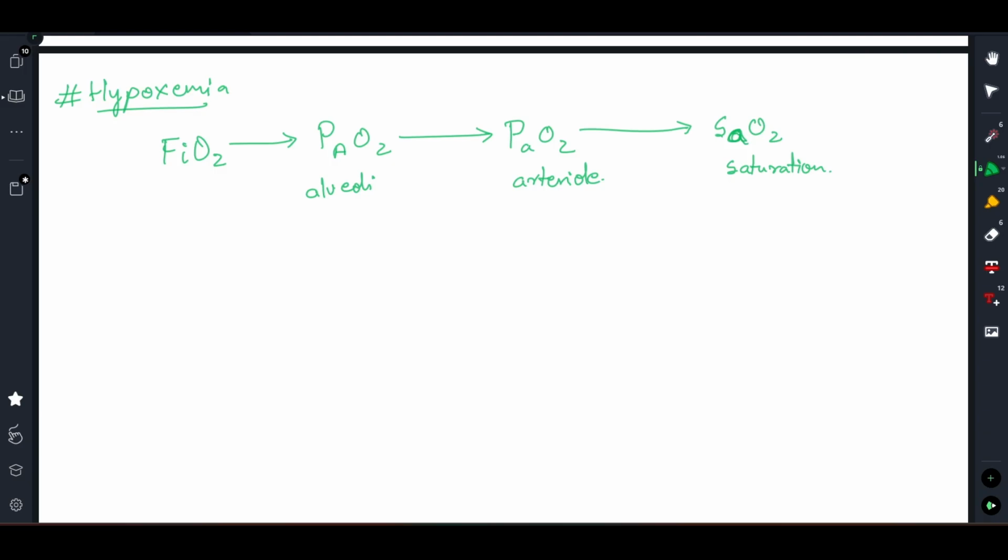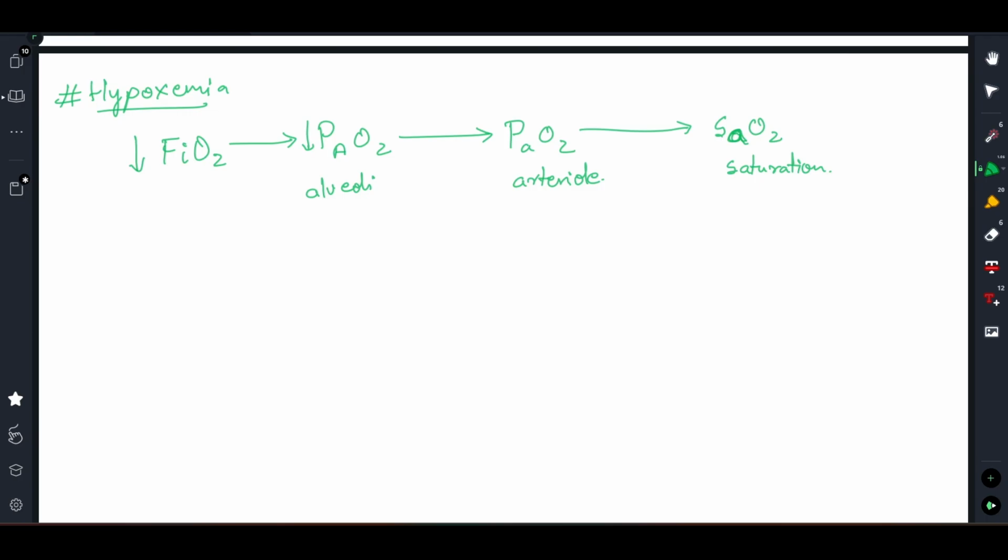Now coming to this paradigm, so if I reduce the FiO2, the driving force is reduced for oxygen to enter into the alveoli. So ultimately it will result in a decreased PaO2, right? If oxygen in the alveoli is less, the partial pressure of oxygen in the alveoli is less, there is less driving force to squeeze it into the arterioles.